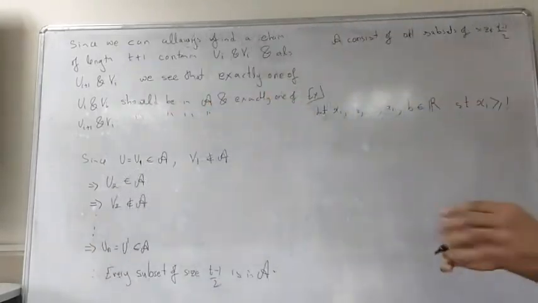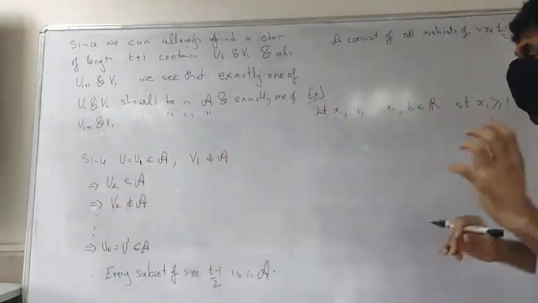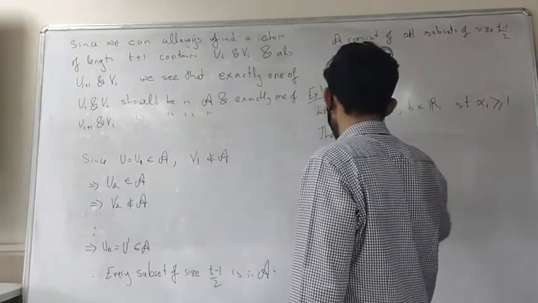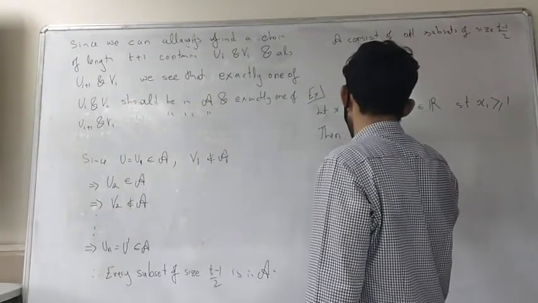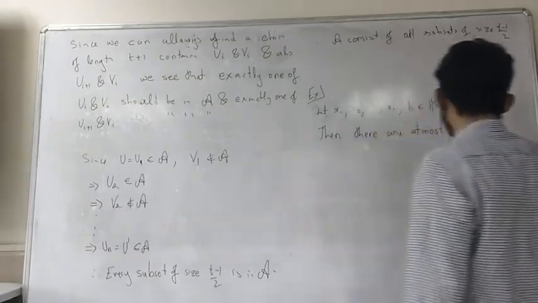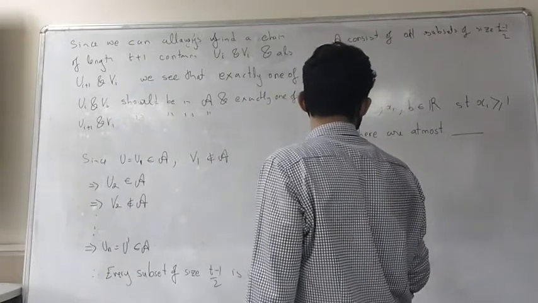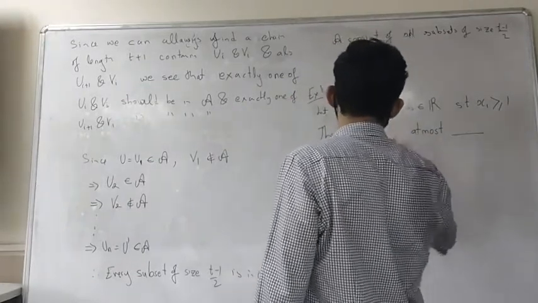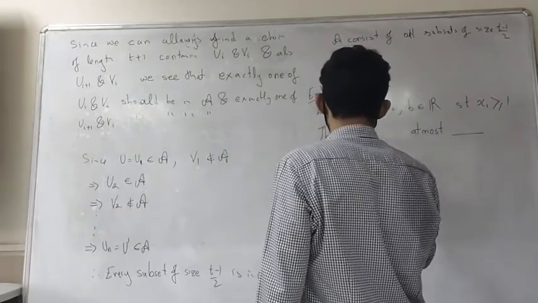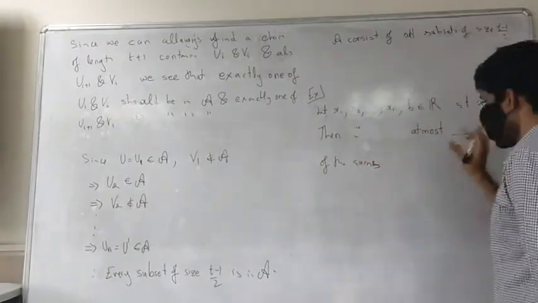Okay, then you look at all these sums, at most some number of these sums.